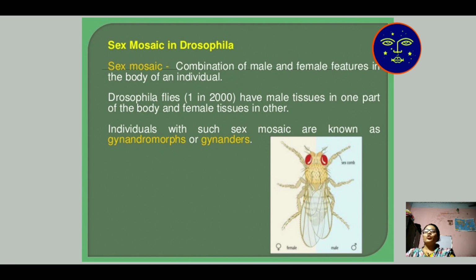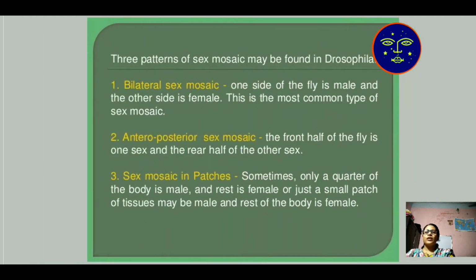Now the sex mosaic in Drosophila. Drosophila are small flies. Sex mosaic means a combination of male and female characters in a single individual, known as gynandromorph or gynander. It is the sex mosaic in Drosophila.